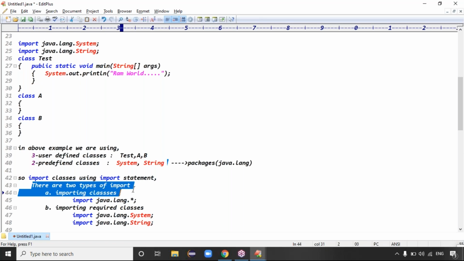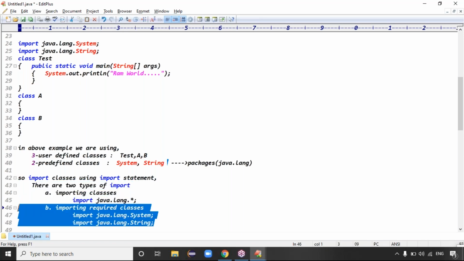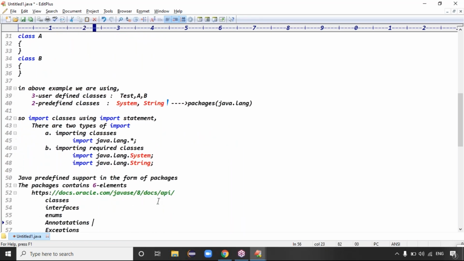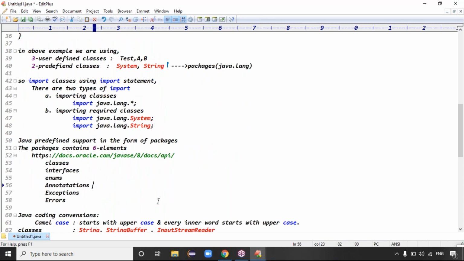There are two types of imports, guys. One is importing all classes and the other is importing required classes. Then definitely which one is recommended here? Importing required classes is recommended, right? Exactly. And we decided Java predefined support in the form of packages.